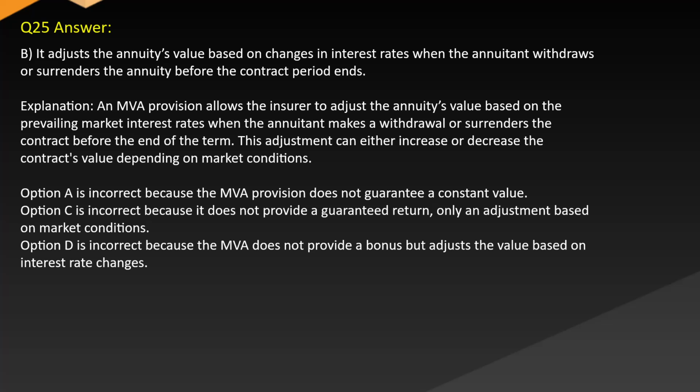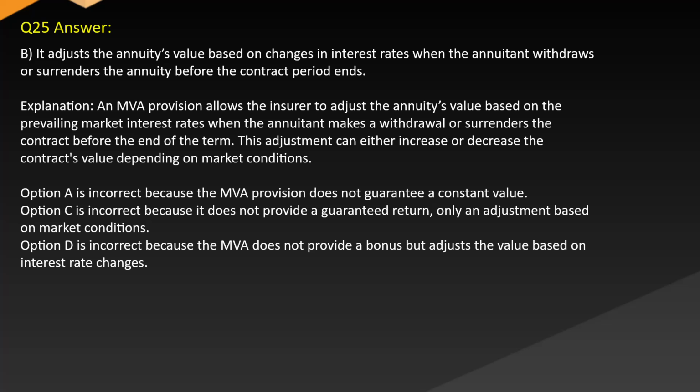Answer: B. It adjusts the annuity's value based on changes in interest rates when the annuitant withdraws or surrenders the annuity before the contract period ends. Explanation: An MVA provision allows the insurer to adjust the annuity's value based on the prevailing market interest rates when the annuitant makes a withdrawal or surrenders the contract before the end of the term. This adjustment can either increase or decrease the contract's value depending on market conditions.